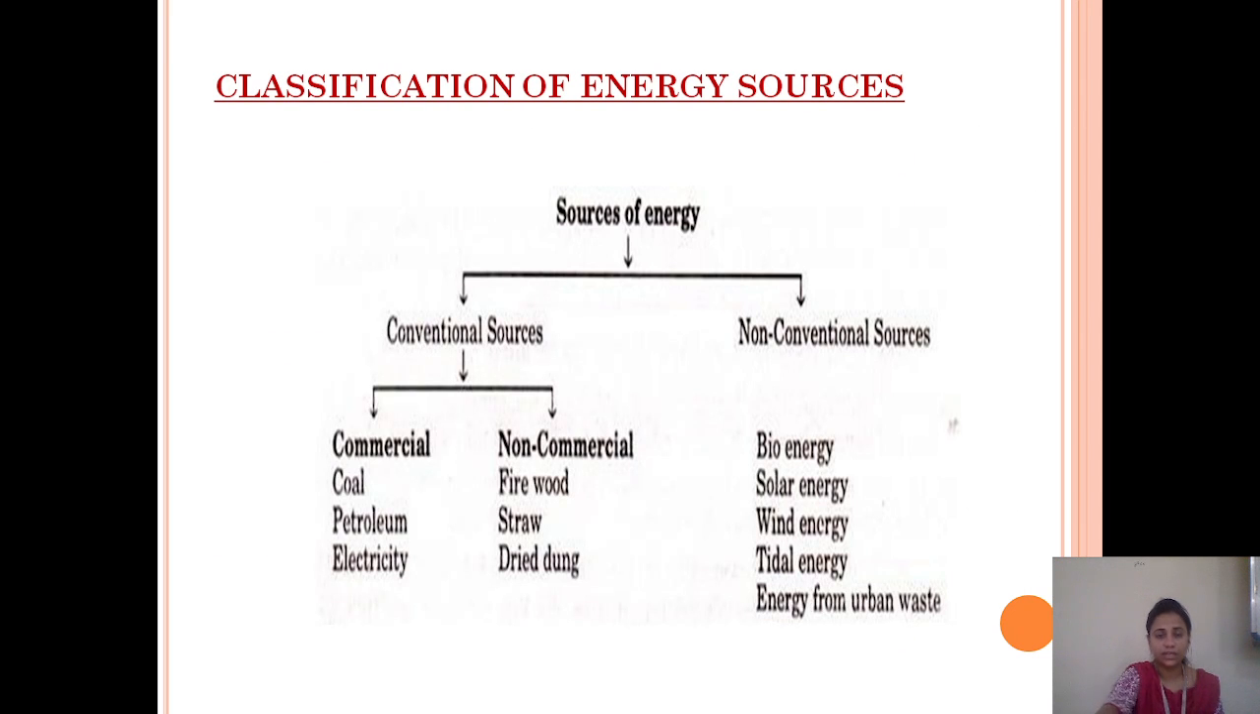Next one is classification of energy sources. Energy sources are classified into two types. One is a conventional source, another one is a non-conventional source. Again, the conventional source is divided into two types, commercial and non-commercial. Commercial is your petrol, coal, electricity. Non-commercial is your firewood, dried dung.